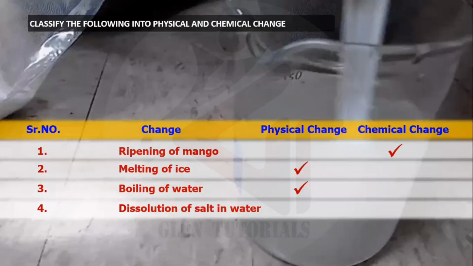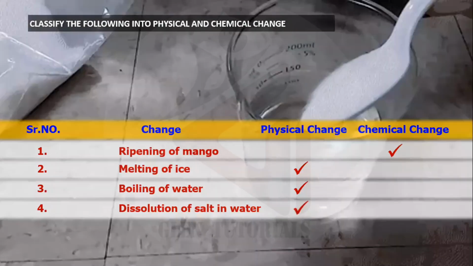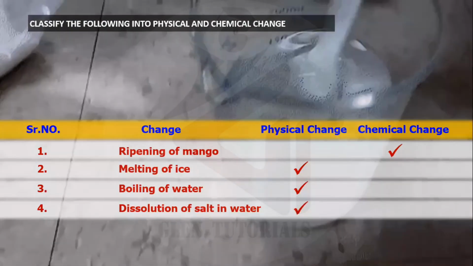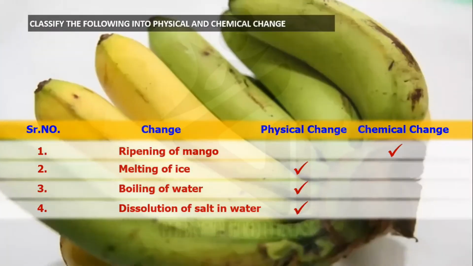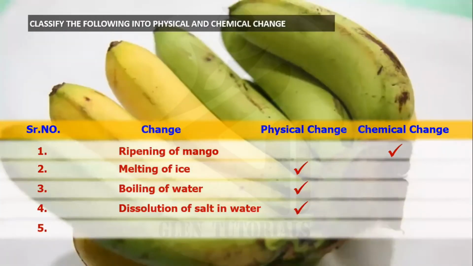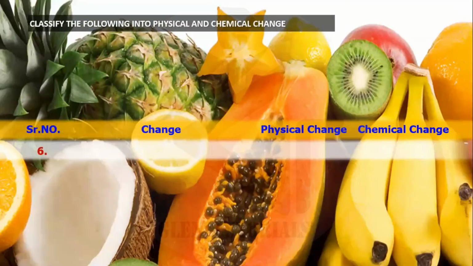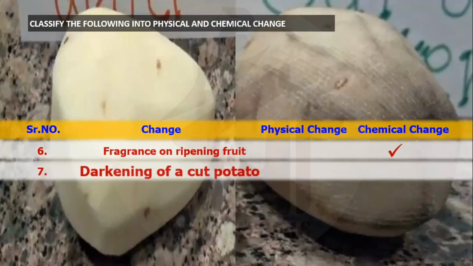Dissolution of salt in water. Salt पानी में mix होता है, तो क्या होता है, physical change. Salt दिखाई देता है क्या, total mix हो जाता है ना, it is a physical change. Bananas ripening, this is a chemical change. Fragrance of a ripening fruit is a chemical change. Ripe फल का fragrance अलग है, raw fruit का fragrance अलग है.